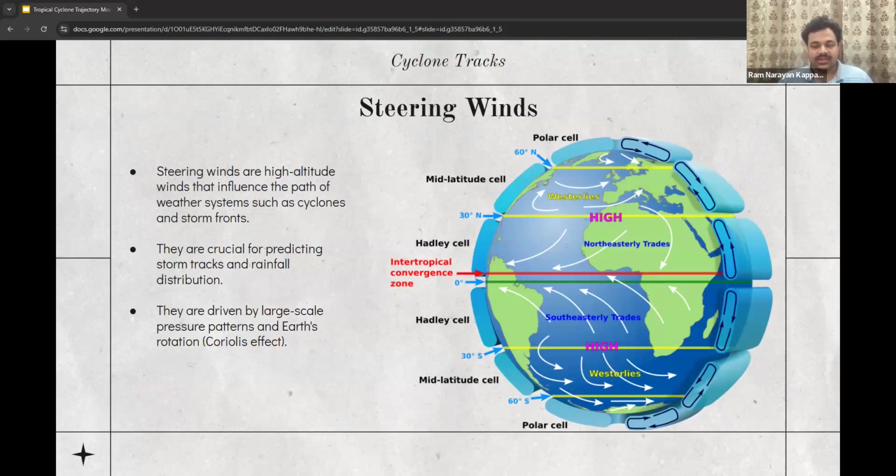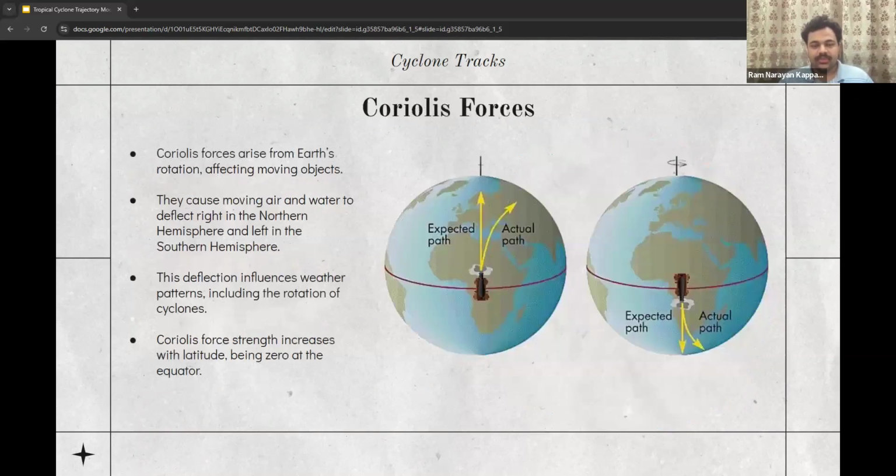These winds don't cause the storms themselves, but they act like a conveyor belt, pushing them along. Forecasters closely monitor these winds because they help predict where a storm is likely to go.